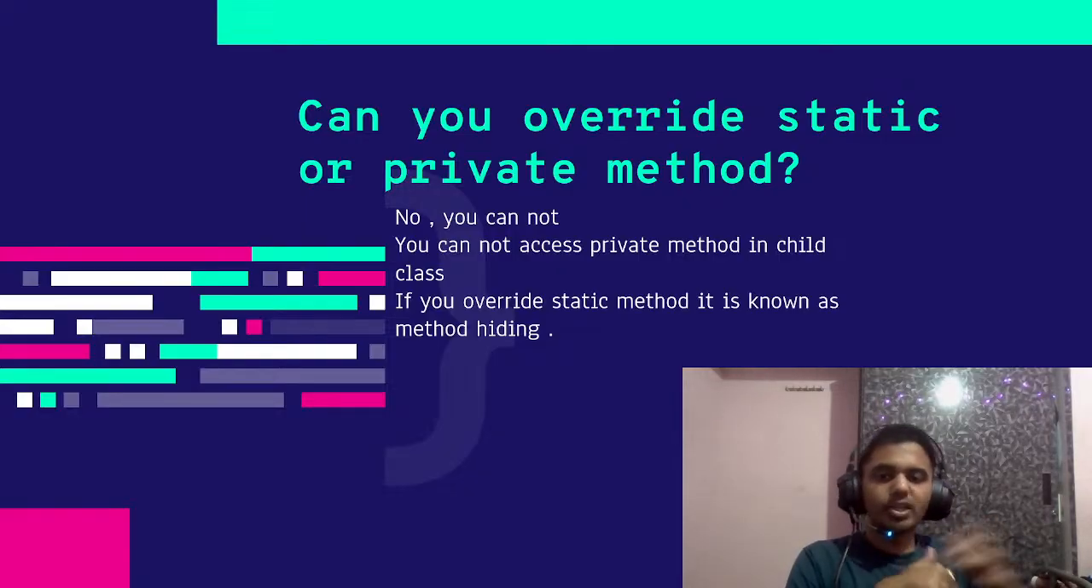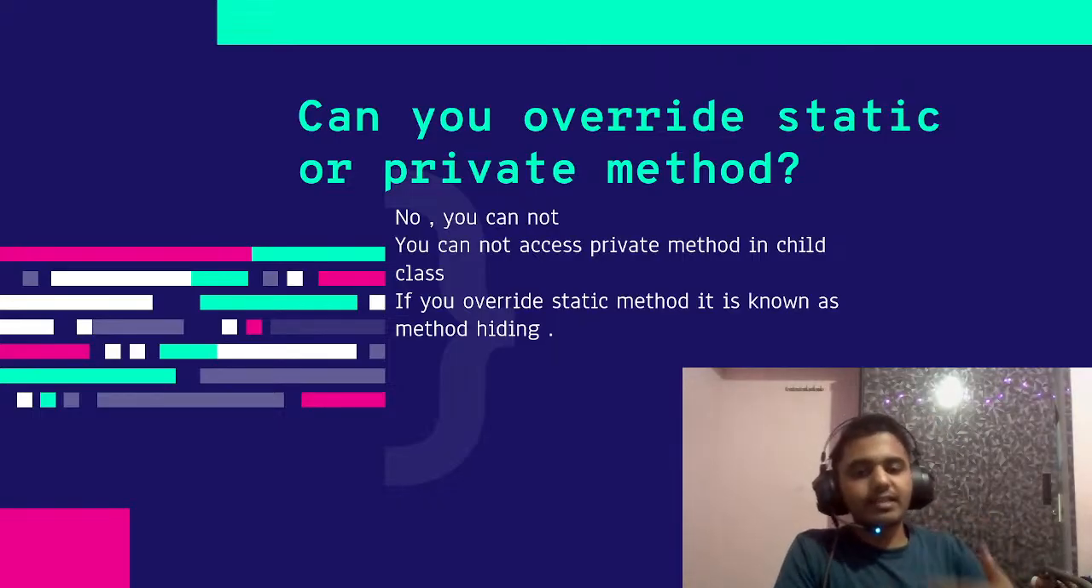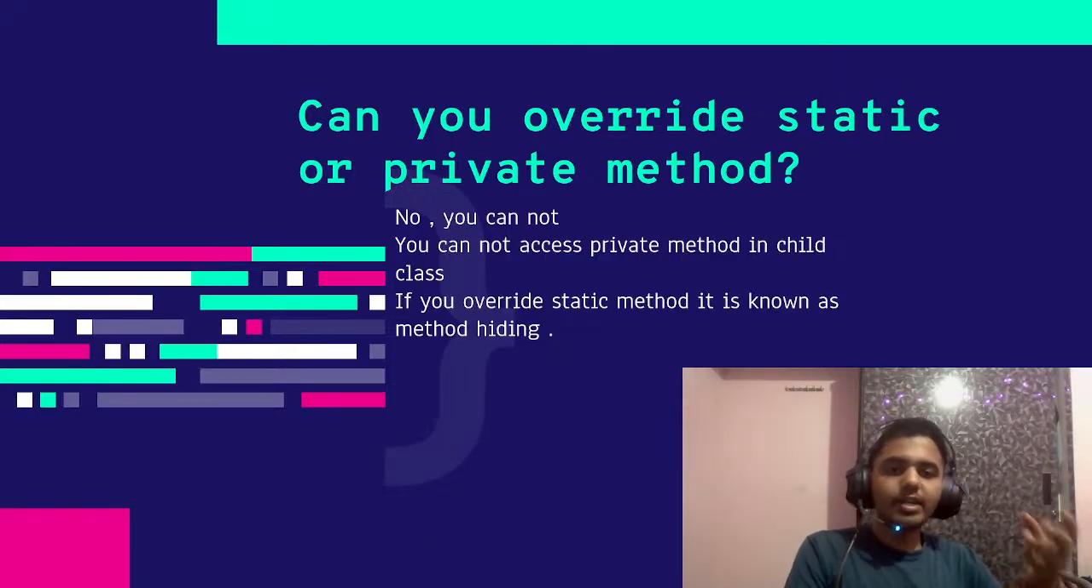It's simple, right? If you declare a method as private, you cannot access this method in the child class of the parent class, since it's declared private in the parent class only. So overriding cannot be done. As for static methods, there's a workaround. You can override it, but it's not called overriding. It's called method hiding.